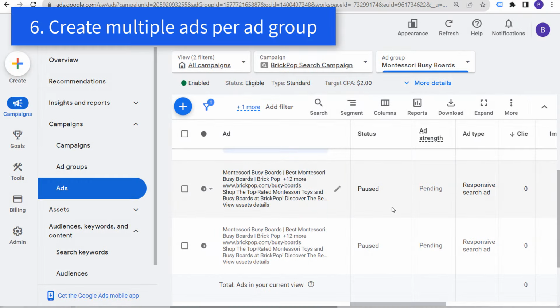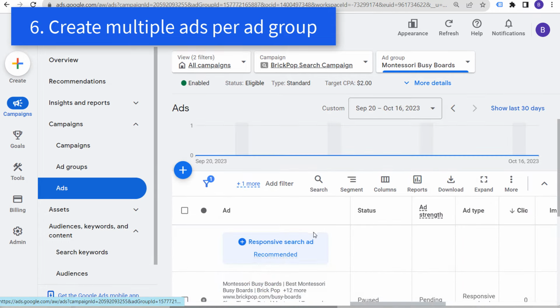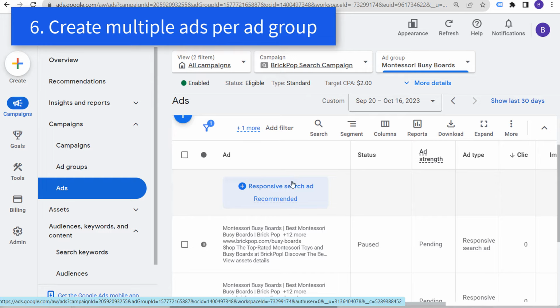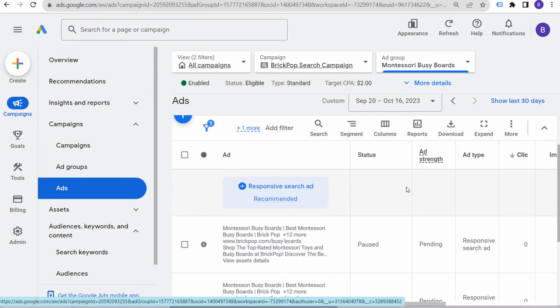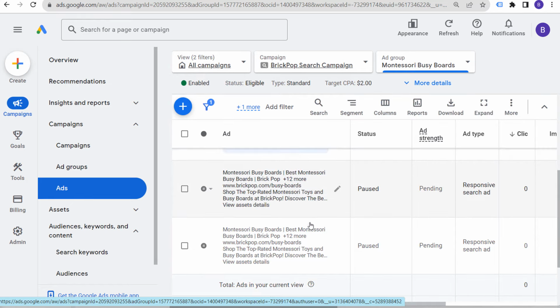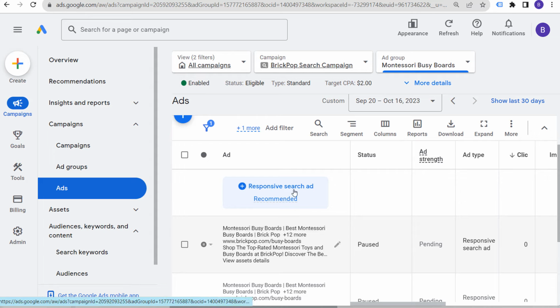Next is going to be strategy number 6, and this is going to be a very, very simple one. Create multiple ads per ad group. So within your search campaigns, you're creating responsive search ads. Now, responsive search ads can still test a lot because you can add 15 different headlines, 4 description lines. However, there's nothing wrong with creating multiple responsive search ads in your ad groups. You can create up to 3. If you have 2 different responsive search ads, it basically gives you 30 different headlines to test, 8 different description lines, and a ton of different ad combinations that Google Ads can consistently test.